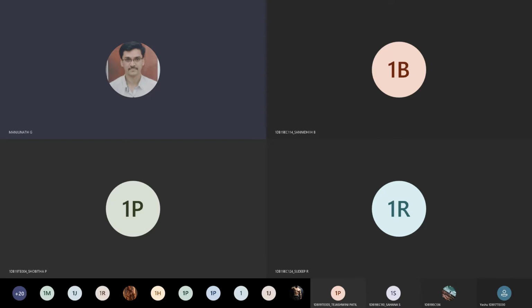I'll just connect the share screen, just one set, because the battery is down. Yeah, just a minute, I will connect this.